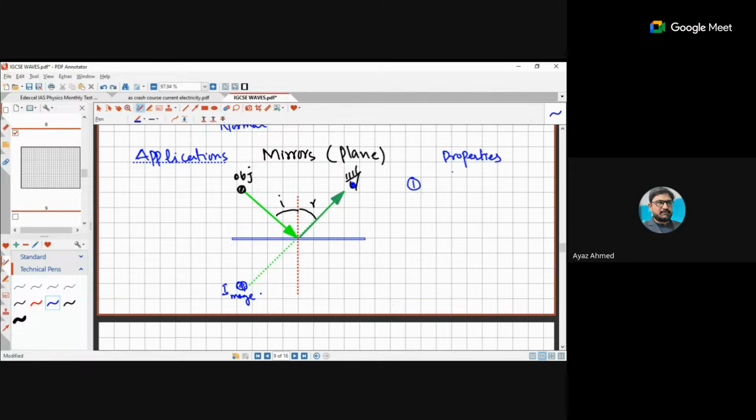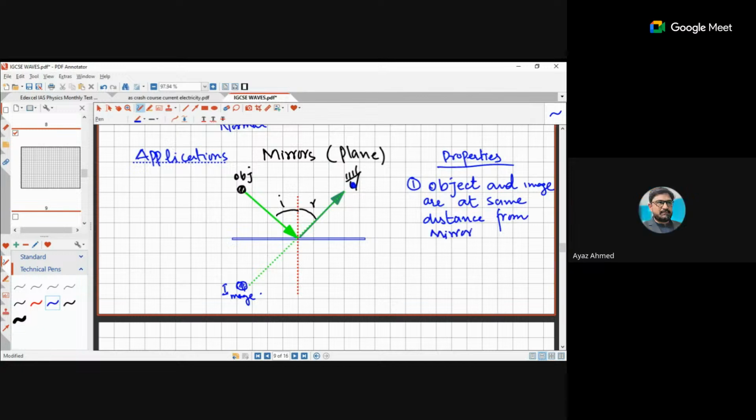So what do we have to do with the properties? The first thing you have to remember is that object and image will be at equal distance from the mirror. Object and image are at the same distance from the mirror. Are you getting this point? Yes.